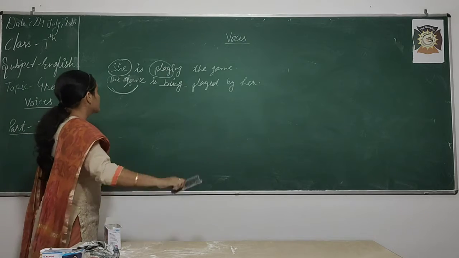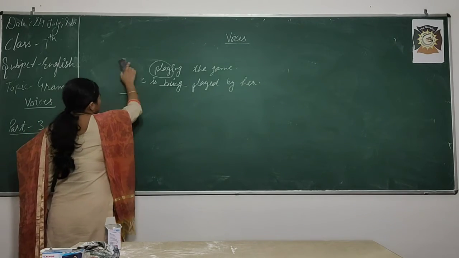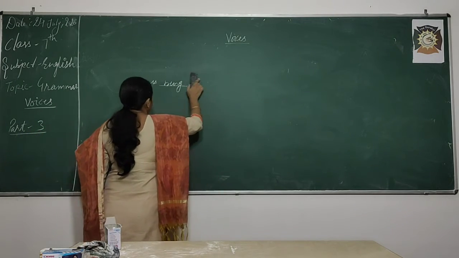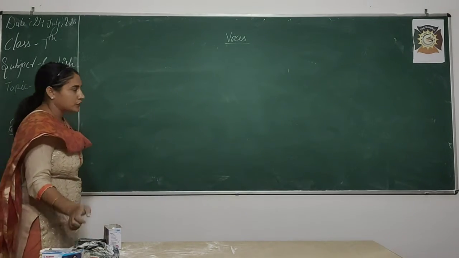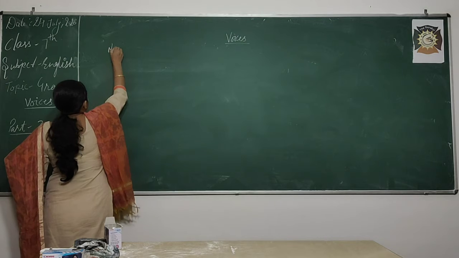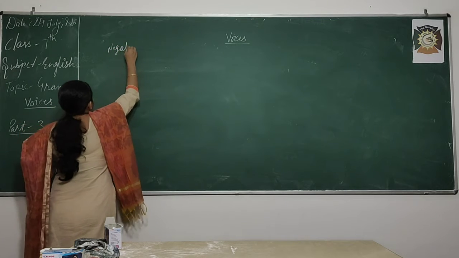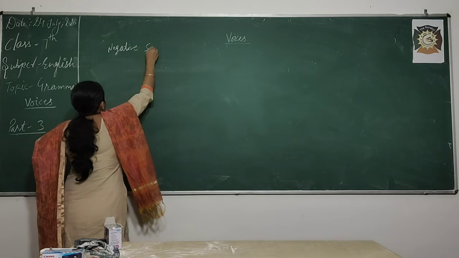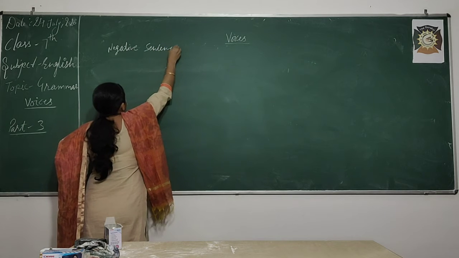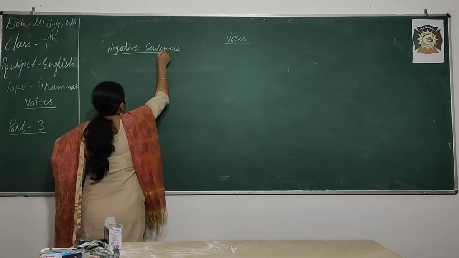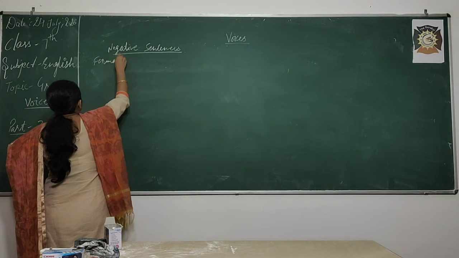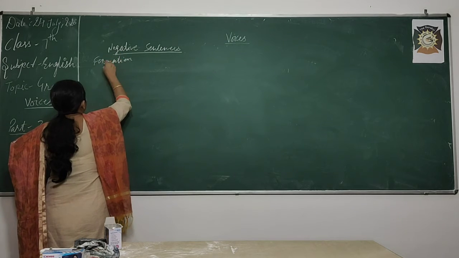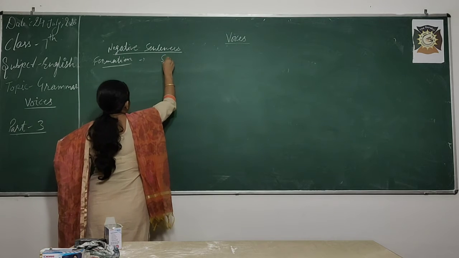Right. So now we will go with the negative sentences. In negative, not will come after the helping verb. So easy for you. Negative sentences formation. Subject.